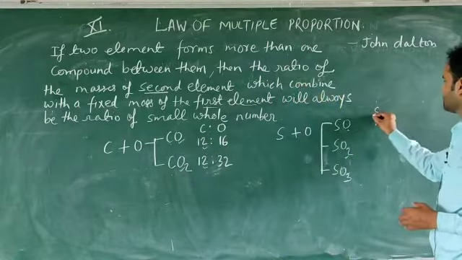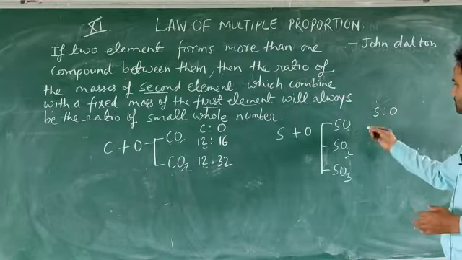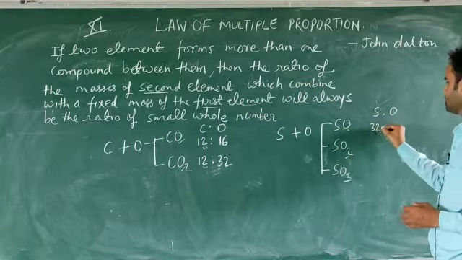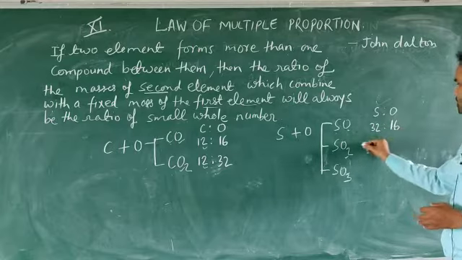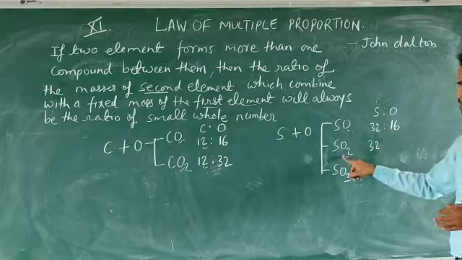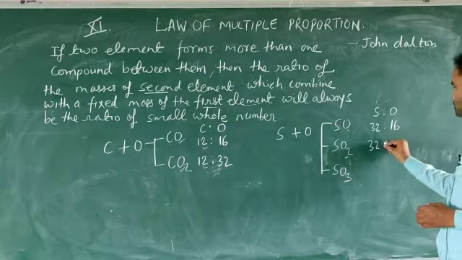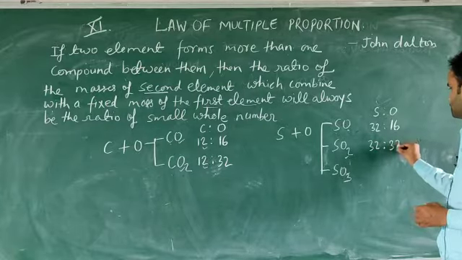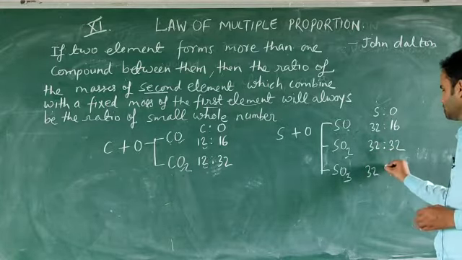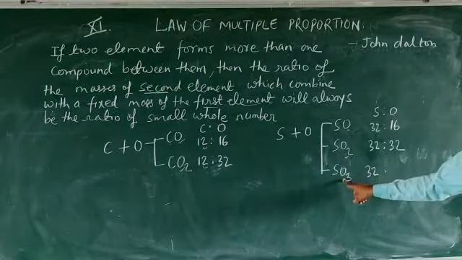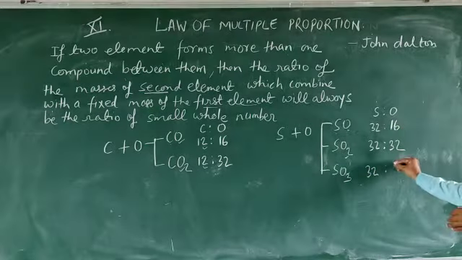Here you can see the mass of sulfur and oxygen: sulfur mass is 32 and oxygen is 16. Here 32 is to O2, that means 16 into 2, 32. Here you can see 32 of sulfur and O3, that means 16 into 3, 48.